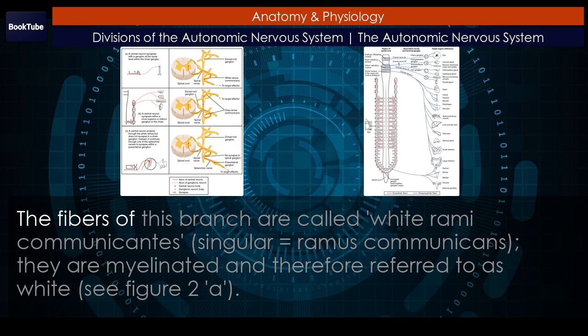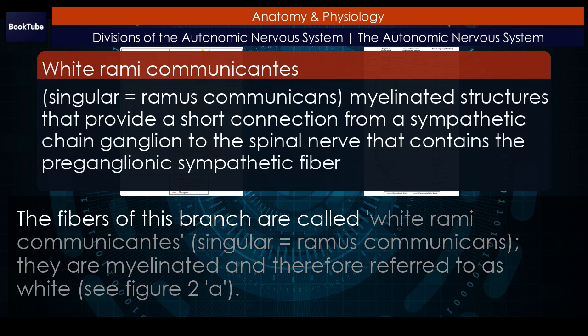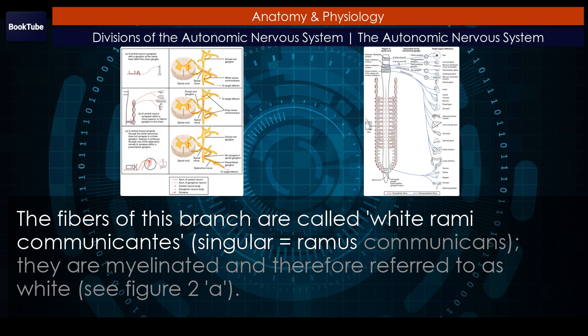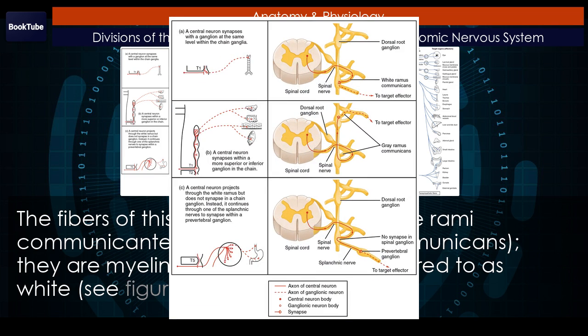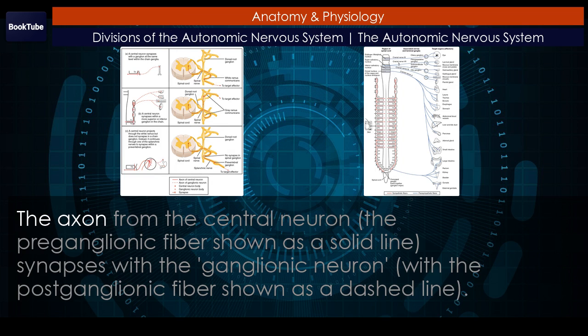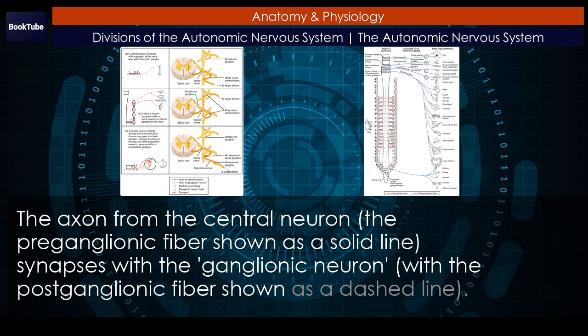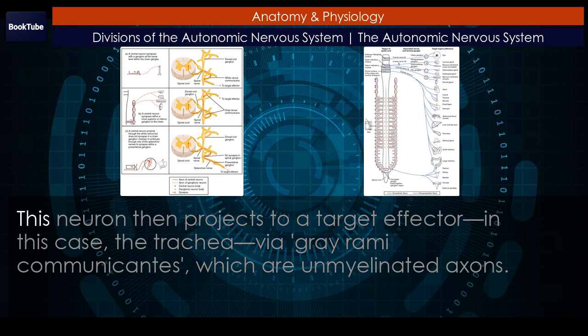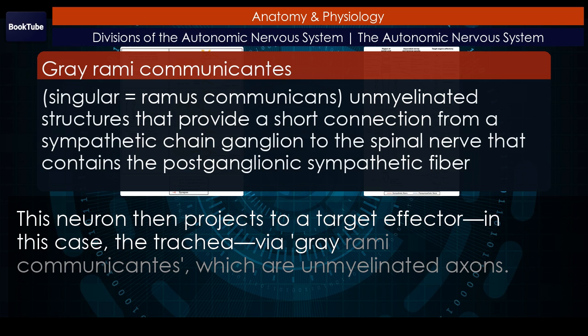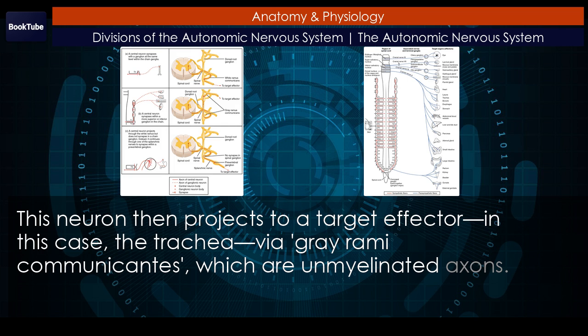The fibers of this branch are called white rami communicantes, singular ramus communicans. They are myelinated and therefore referred to as white. See Figure 2, A. The axon from the central neuron, the preganglionic fiber shown as a solid line, synapses with the ganglionic neuron, with the postganglionic fiber shown as a dashed line. This neuron then projects to a target effector, in this case, the trachea, via gray rami communicantes, which are unmyelinated axons.